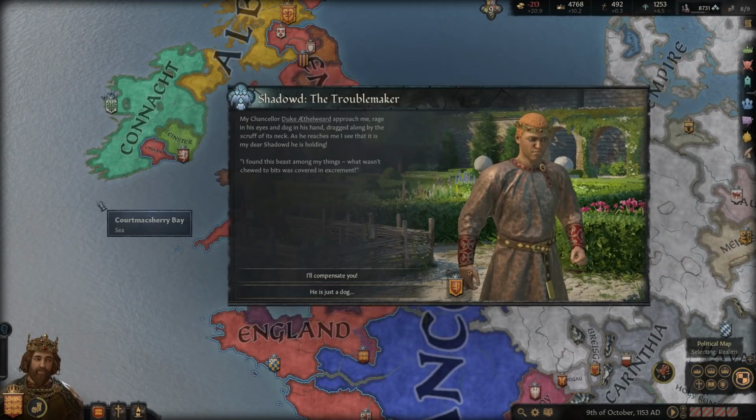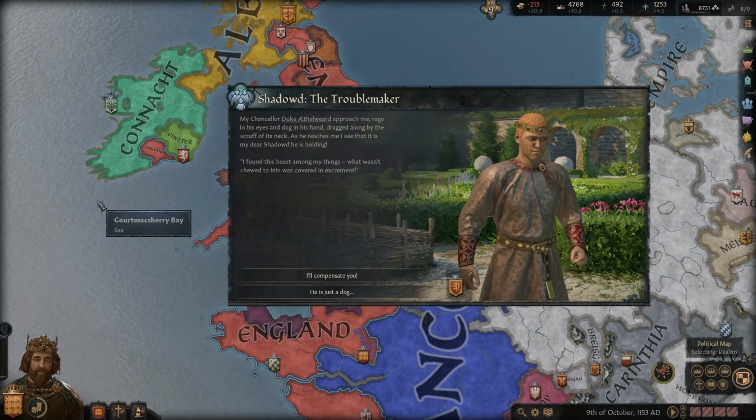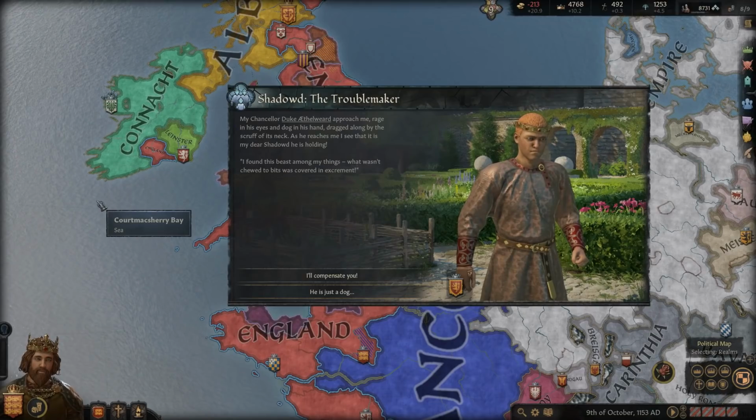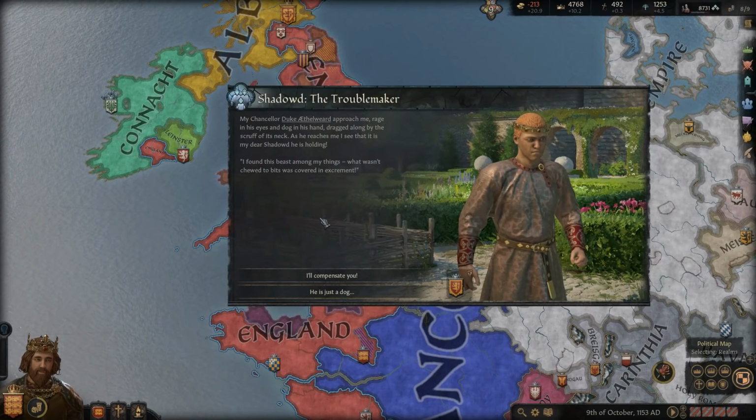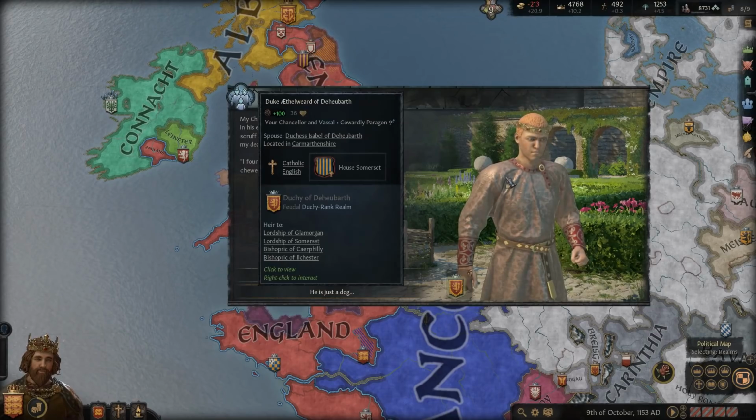Another event regarding our dog Shadowed, the Troublemaker. My Chancellor, Duke Ethelward, I think that's weird, approaches me, rage in his eyes and a dog in his hand, dragged along by the scruff of his neck. How dare he touch my dog like that? As he reaches me, I see that it is my dear Shadowed he's holding. I found this beast among my things. What wasn't chewed to bits was covered in excrement. So he pooped all over his stuff.